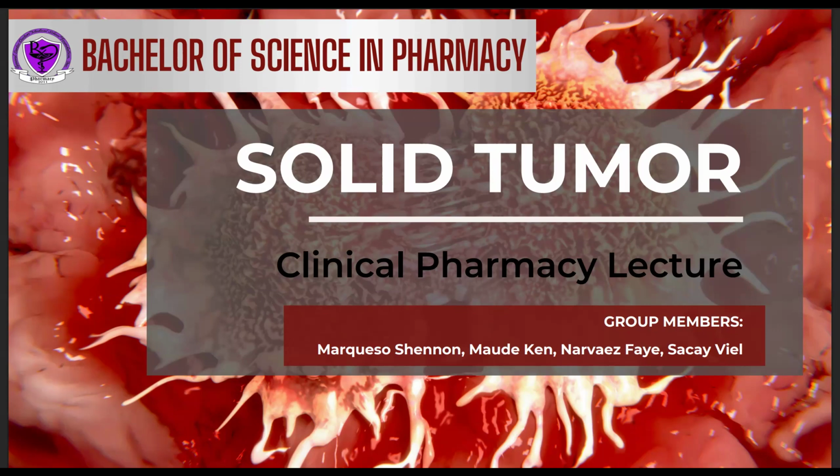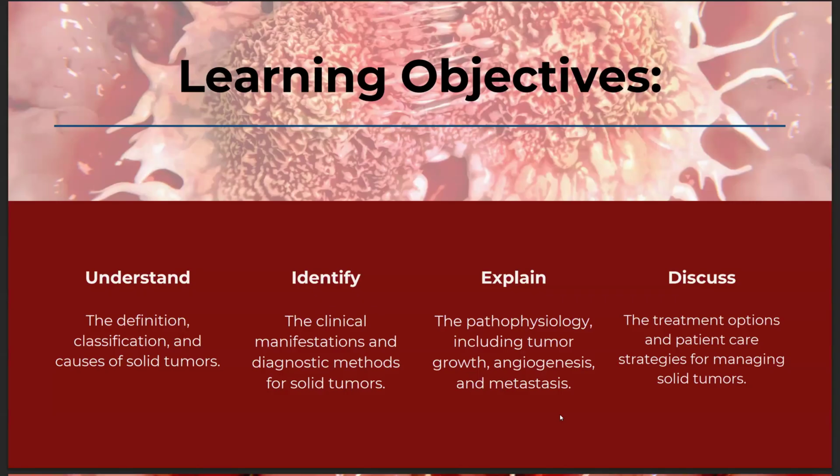So let's begin with the objectives. First, we have to understand the definition, classification, and causes of solid tumors. Second is to identify the clinical manifestations and diagnostic methods for solid tumors. Then explain the pathophysiology, including tumor growth, angiogenesis, and metastasis. Then lastly, discuss the treatment options and patient care strategies for managing solid tumors.